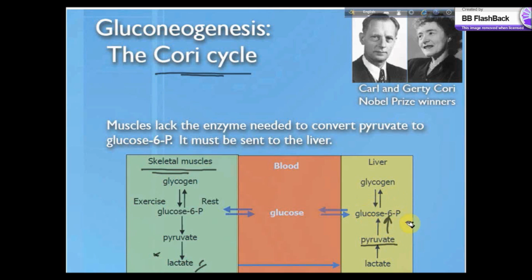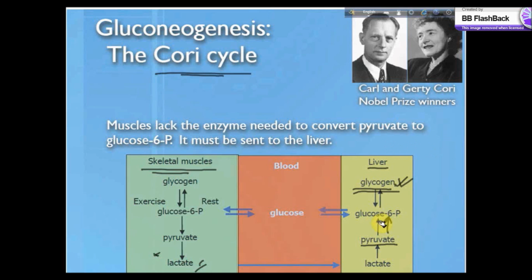After glucose 6 phosphate is produced, glucose is produced by glucose 6 phosphatase, or it can produce glycogen. I will discuss glycogenesis in my next video, but you should know that this glucose 6 phosphate can be used to produce glycogen, which can be stored in the liver as well as in muscle cells.